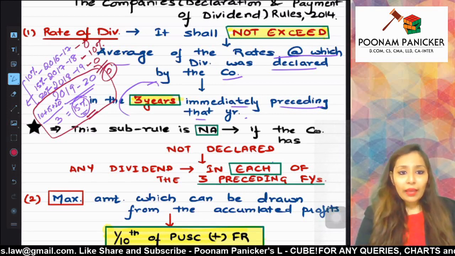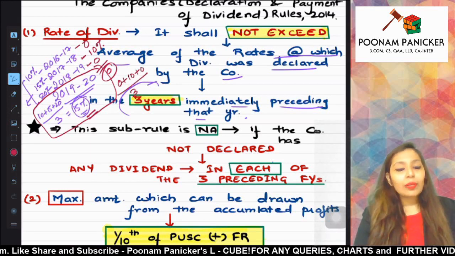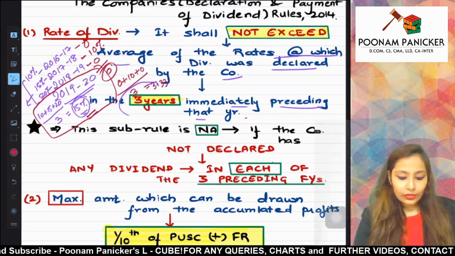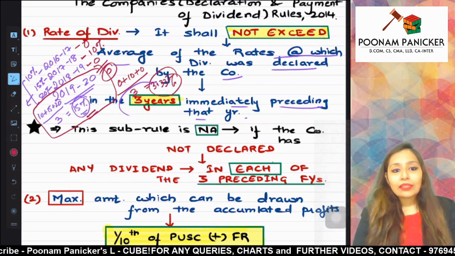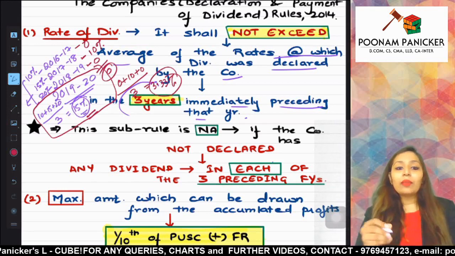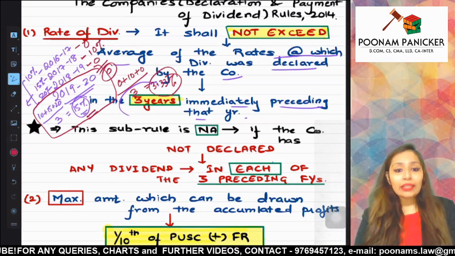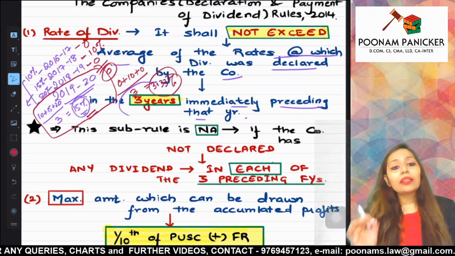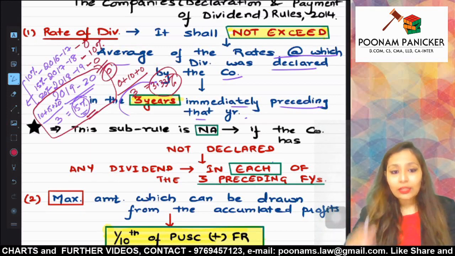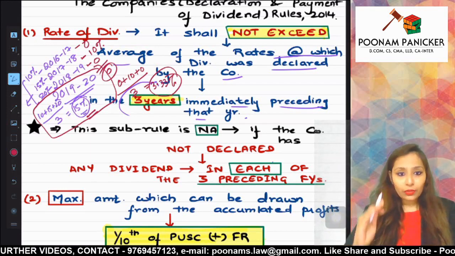The answer is it will be applicable, because 0 plus 10 plus 0 divided by 3 is going to be 3.33%. In such a case, the rule is going to be applicable. This rule will not be applicable only if there is 0 dividend in all the 3 immediately preceding financial years. I hope this point is clear.